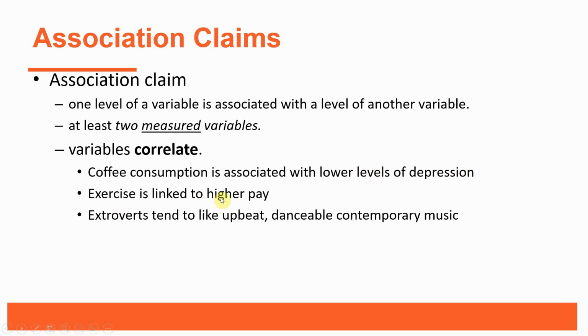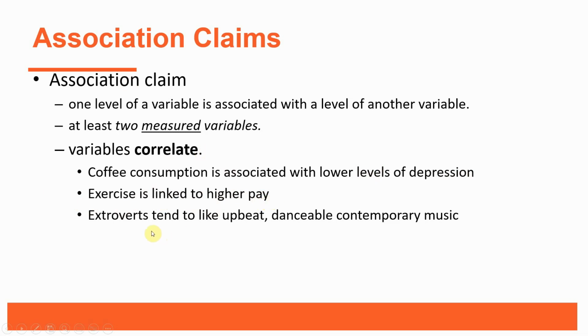Here's another one. Exercise is linked to higher pay. Now, linked is another word for associated or correlated. So here, one variable is exercise. We've collected data on that. Another variable is pay, and we've collected data on that. And we have some way to assess what means higher or lower pay.